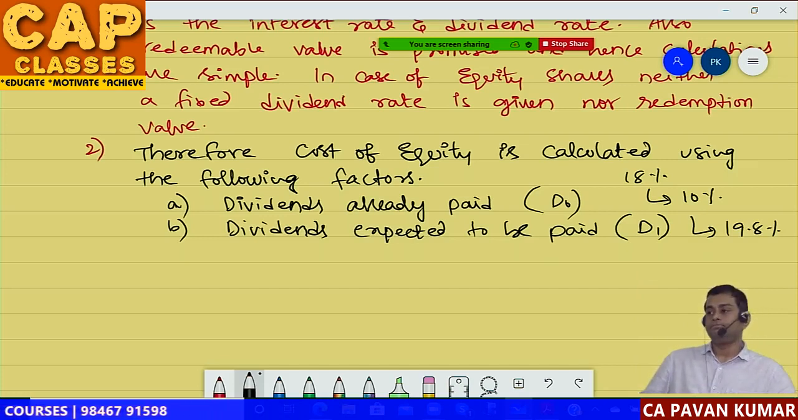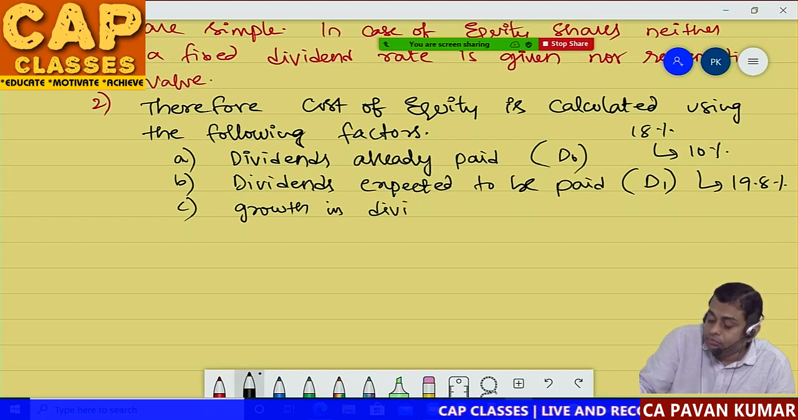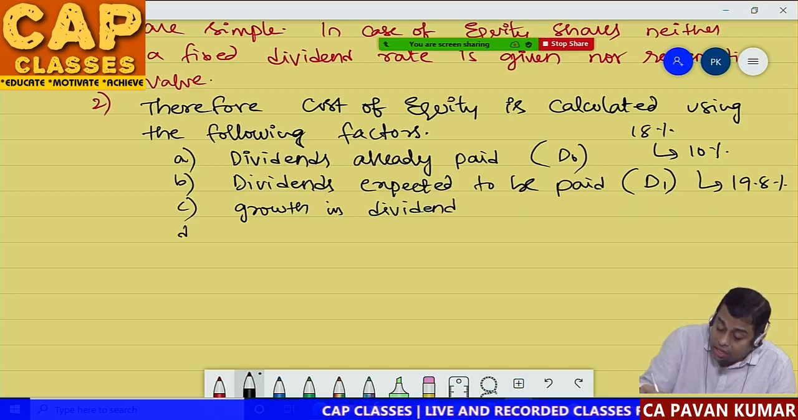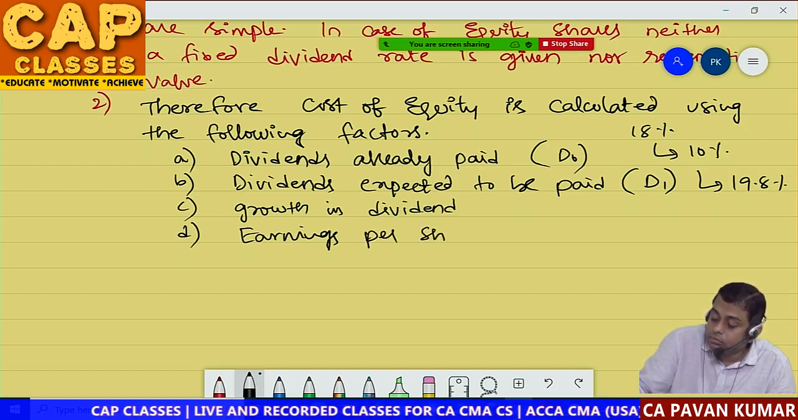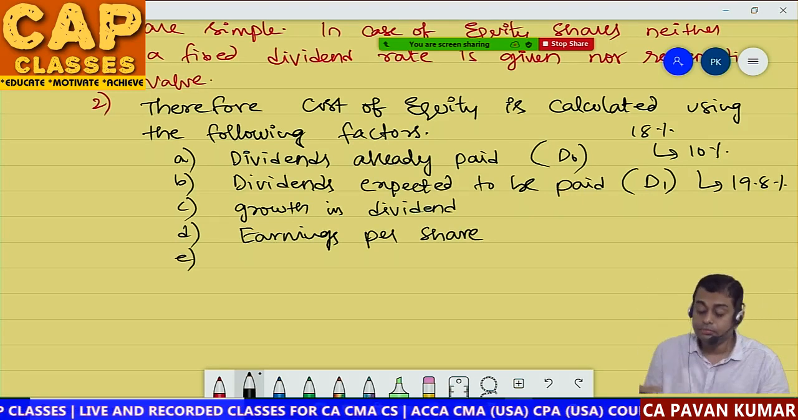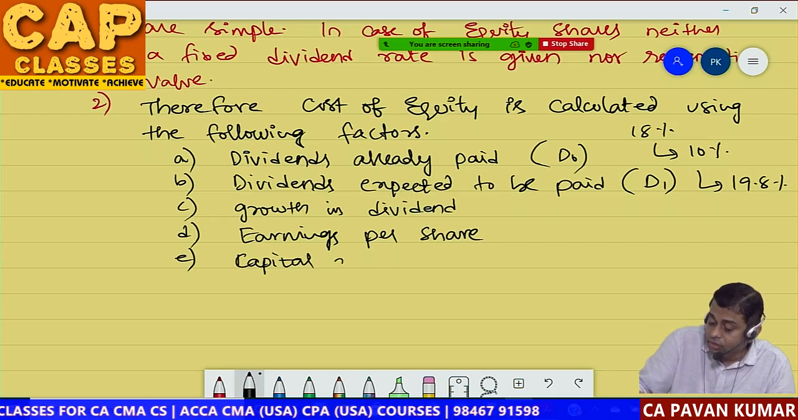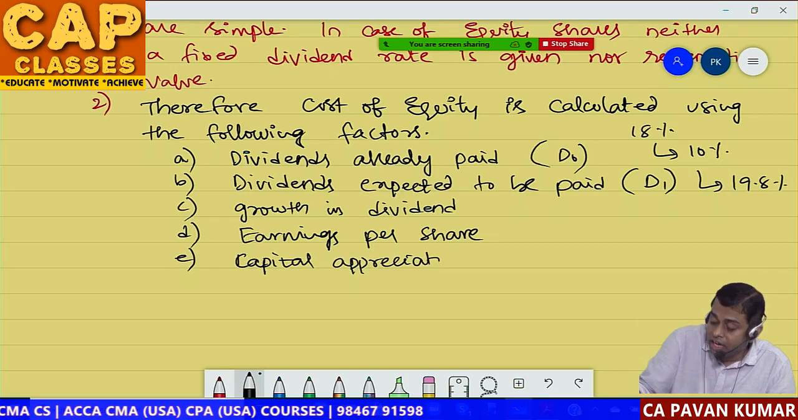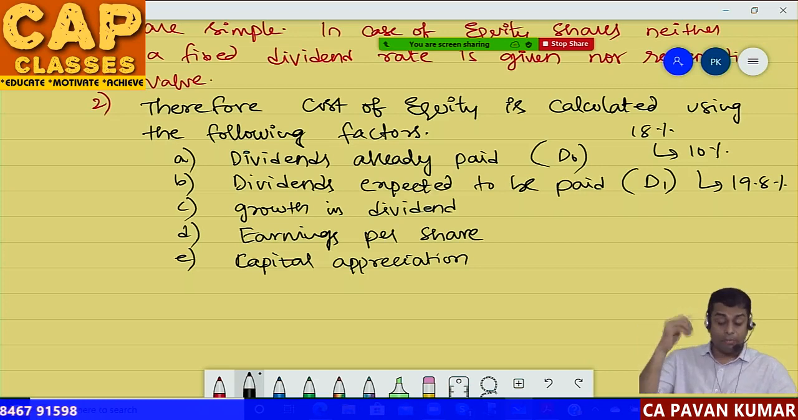You understand? So shareholder expects growth in dividend. D. Earnings per share. E. Capital appreciation. So when I invested, the share was 110 rupees. Today, the share is 137 rupees. I am happy. I got that capital appreciation.